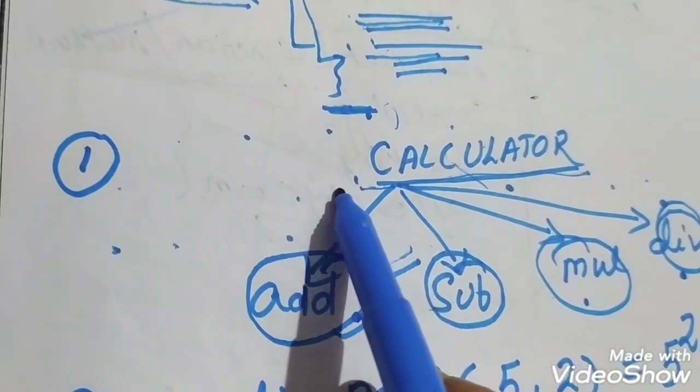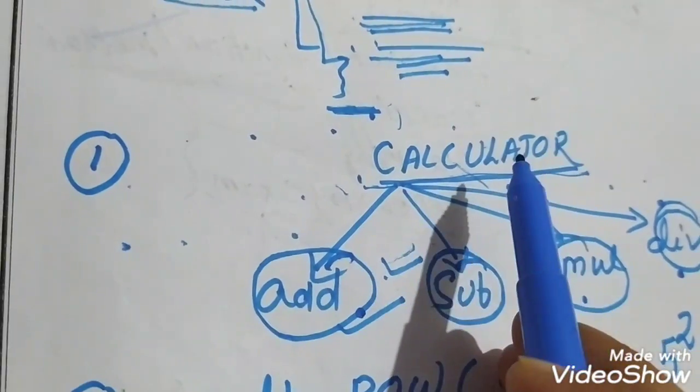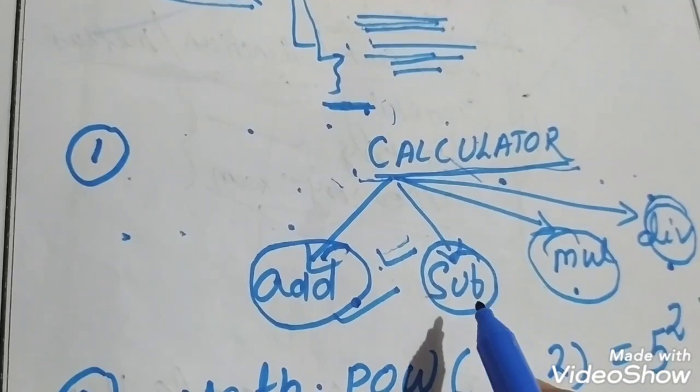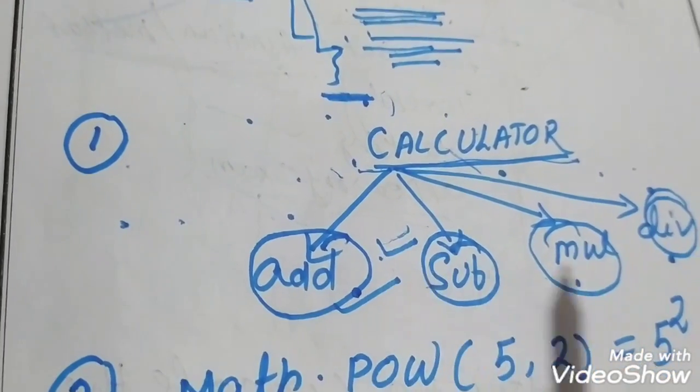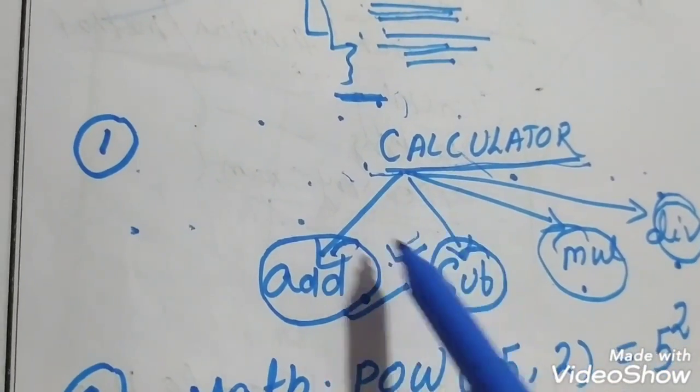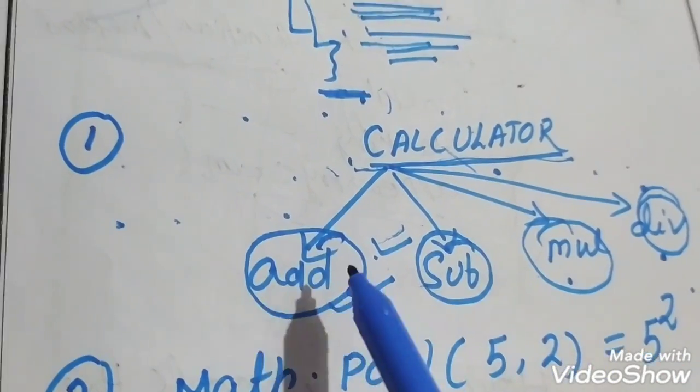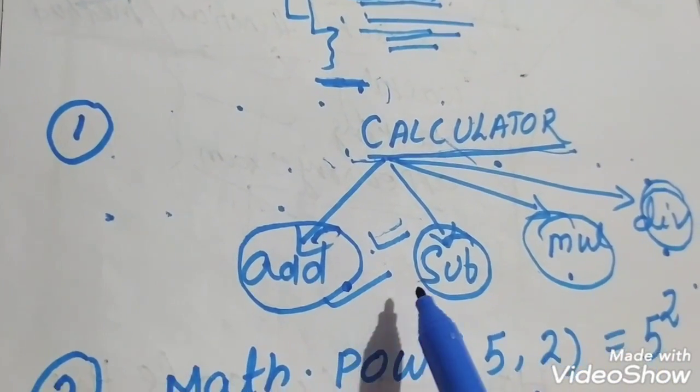Just take an example of the calculator program. What we are doing in the calculator program? Addition of two numbers, subtracting of two numbers, multiplication of two numbers, division of two numbers. Suppose this large program is divided into four small sub modules,